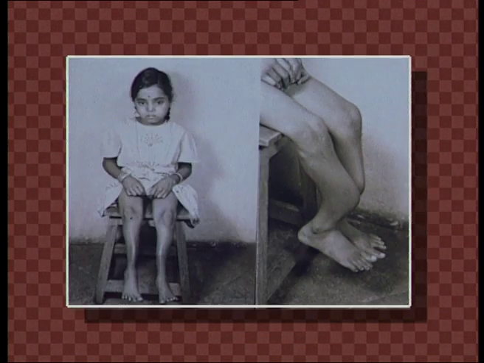This condition is known as resistant rickets, vitamin D resistant rickets. It is an X-linked dominant disorder. Here the children will develop all skeletal abnormalities, especially abnormalities of the chest as well as the long bones in the legs. They will have bow legs and deformity of both tibiae. This is due to deficiency of vitamin D, and they need very heavy doses of vitamin D.